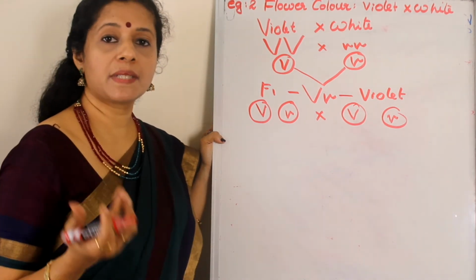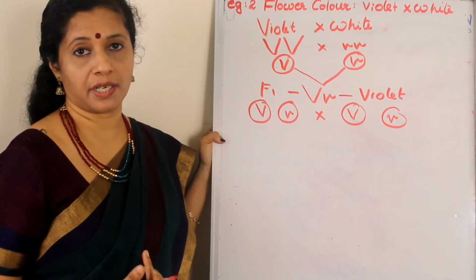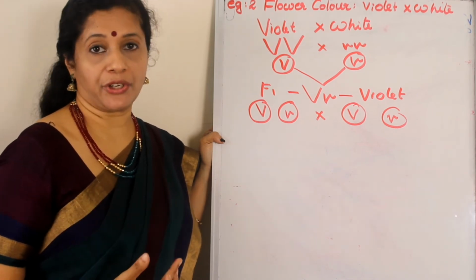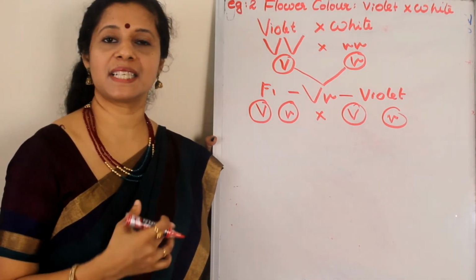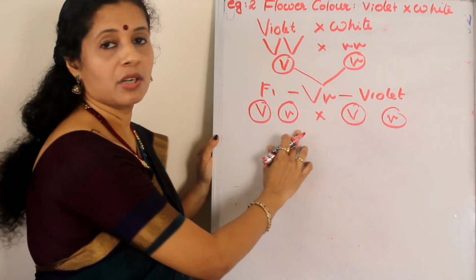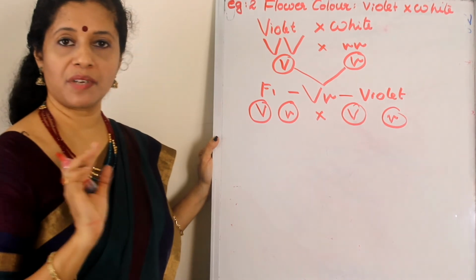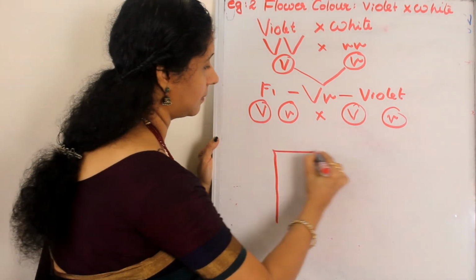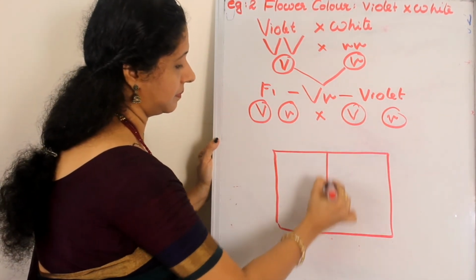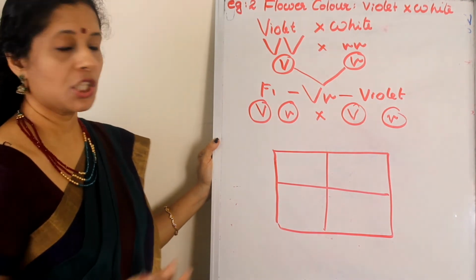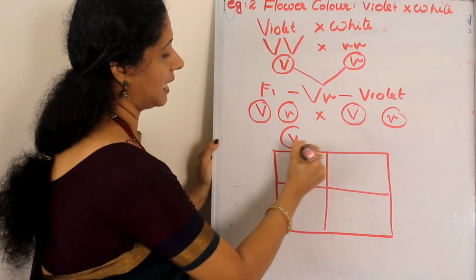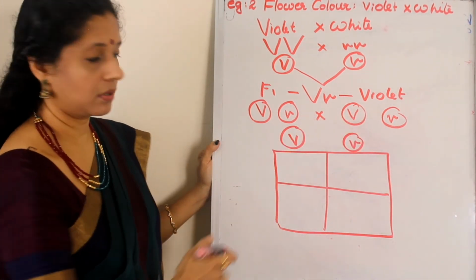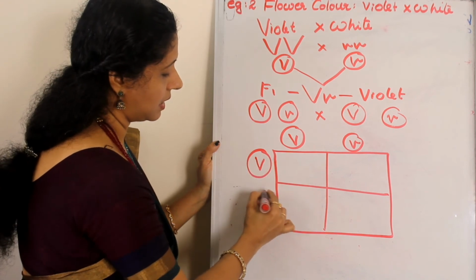Okay, this time I am using another method to find the F2 generation. That is called a checkerboard, or a Punnett square. The Punnett square was designed by a scientist called Punnett, so it is named after him. How many offspring are we expecting? 2 into 2, 4. So we have to make a checkerboard with 4 boxes in it. Like this. The first two we will write on top, capital V, small v. The next two we will write vertically down, again the same, capital V, small v.